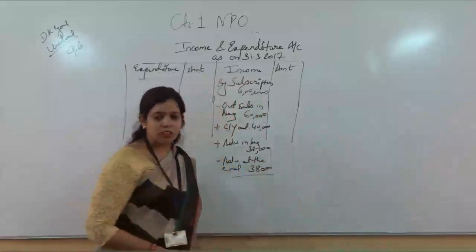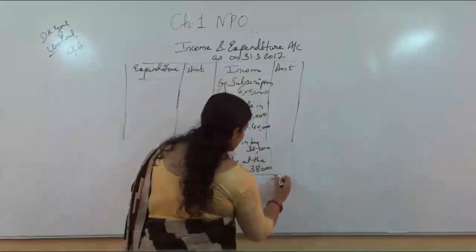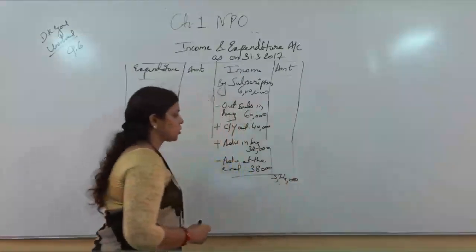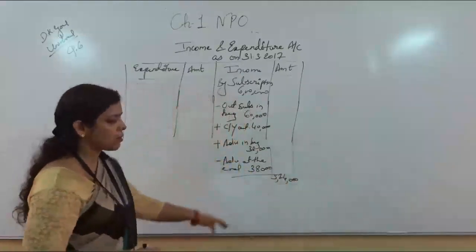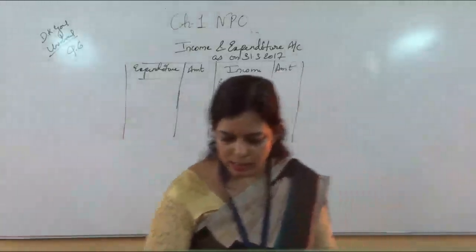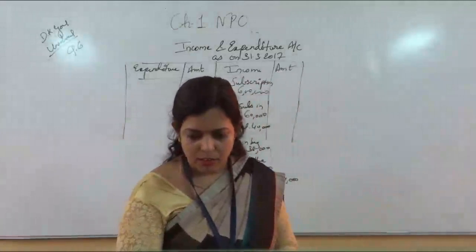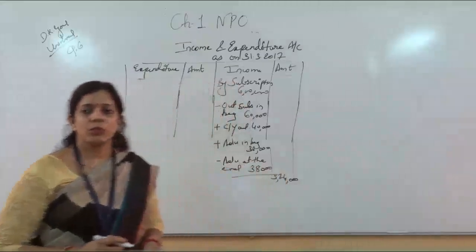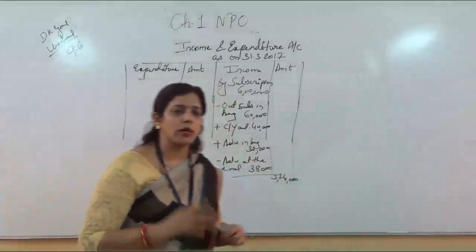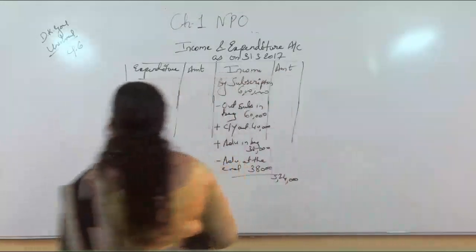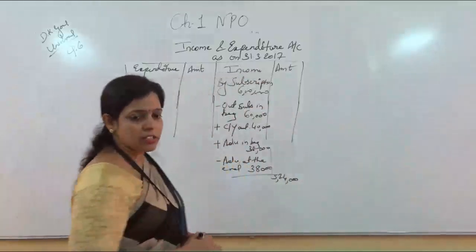You can see it will come to 5,74,000. This figure means that this is the amount that is actually received during the current session. This was the amount of subscription. Now what is asked in the question? The question is also asking for showing the treatment in the balance sheet. Just make a small format for the balance sheet.